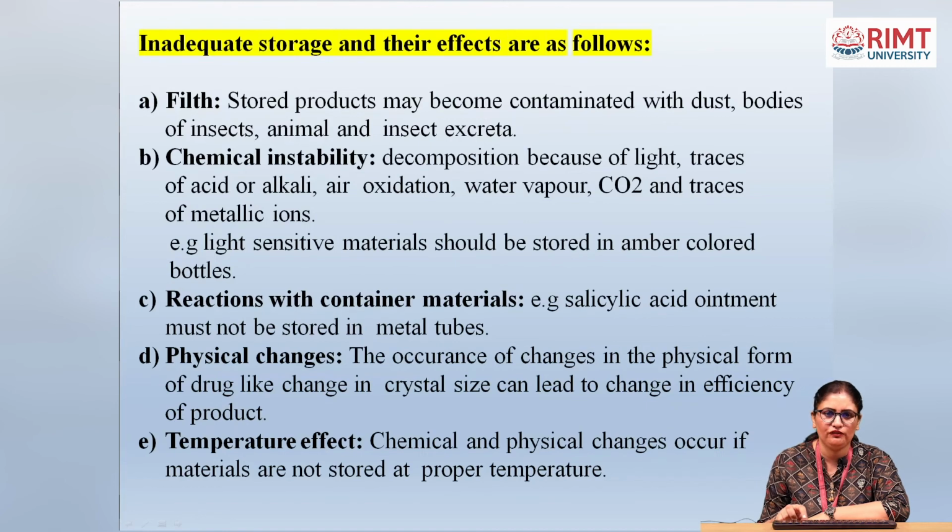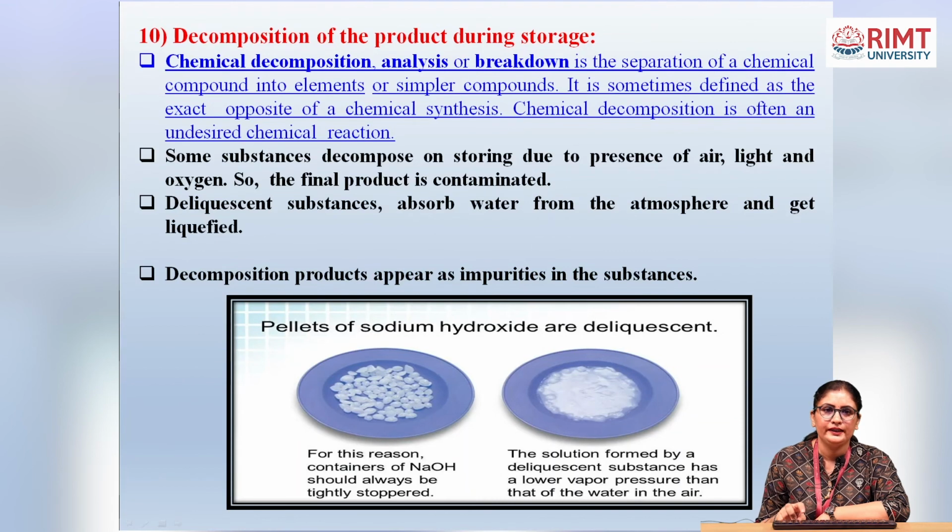Next one is temperature effect. Chemical and physical changes occur if materials are not stored at a proper temperature. Temperature also affects storage conditions, and it may be one cause of deterioration of the product. Next one is decomposition of the product during storage. Chemical decomposition, analysis, or breakdown is the separation of a chemical compound into elements or simpler compounds. It is sometimes defined as the exact opposite of chemical synthesis. Chemical decomposition is often an undesired chemical reaction.